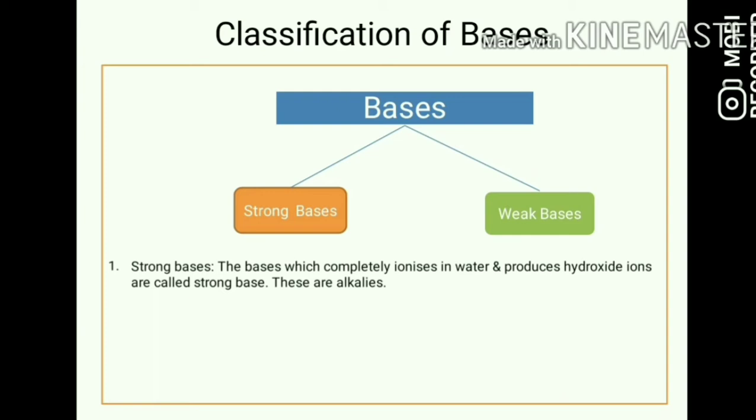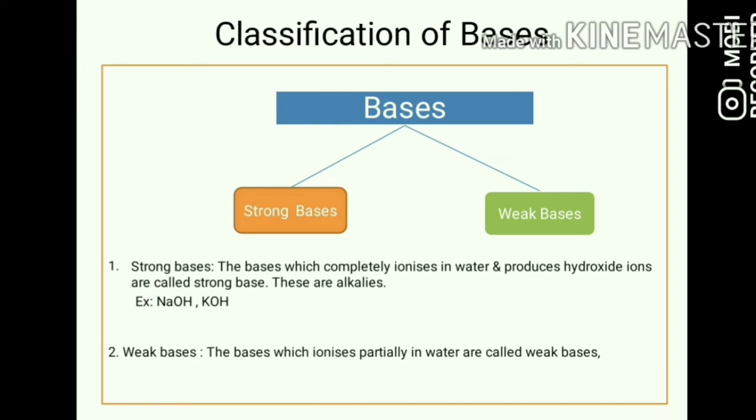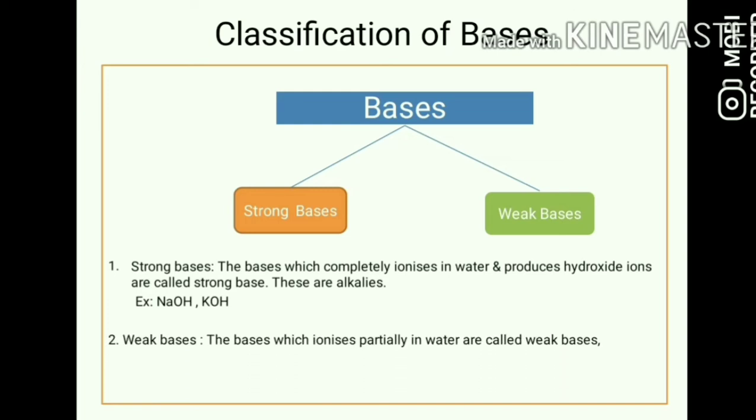What are weak bases? Weak bases are those bases which ionize partially, not completely, in water. Examples are calcium hydroxide, magnesium hydroxide, and ammonium hydroxide, which are not completely dissolved in water. Now we are going to study the chemical properties of the bases.